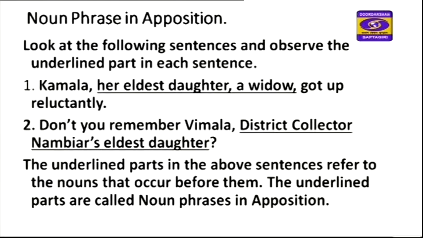So look at the underlined portion. District collector Nambiar's eldest daughter. The whole phrase refers to one word, that is Vimala. Who is Vimala? District collector Nambiar's eldest daughter. Who is district collector Nambiar's eldest daughter? Vimala. So such words, the underlined parts in the above sentences, refer to the nouns that occur before them. The underlined parts are called noun phrases in apposition.